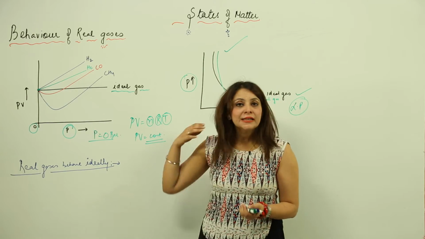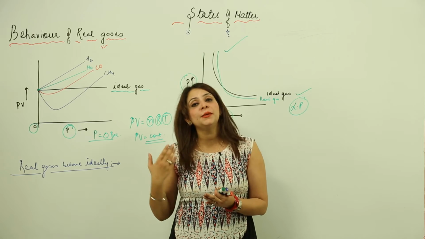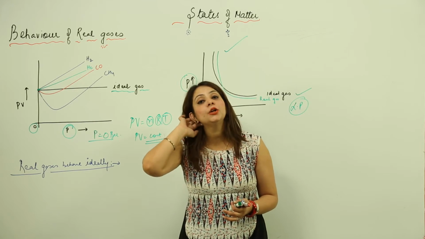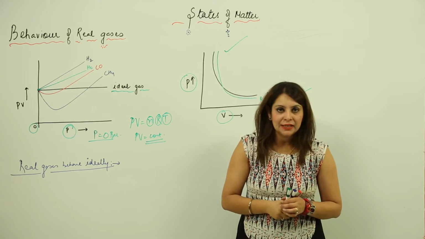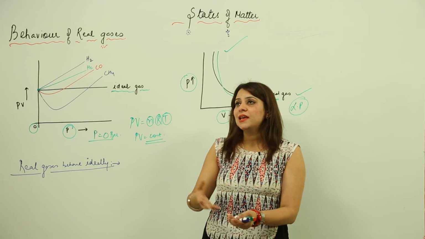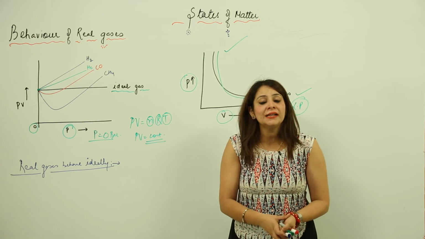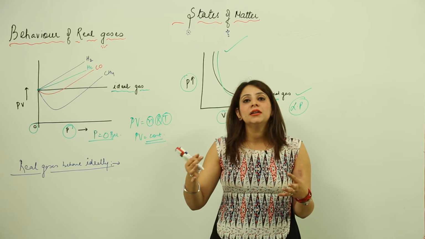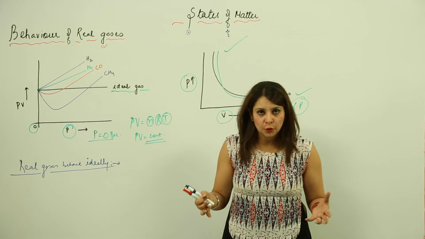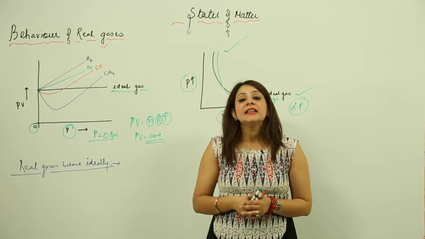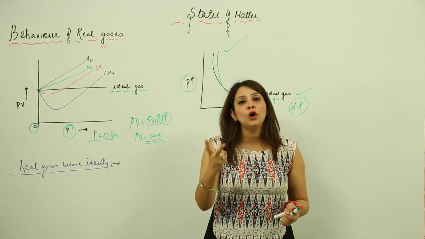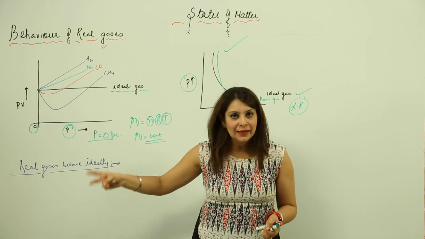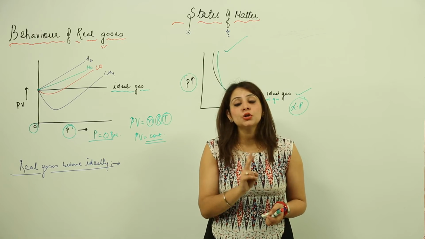Now the question is, why do real gases deviate from the behavior of the ideal gas, or why are they not similar to the ideal gas? There must be a perfect reason for why these gases show a difference in properties. The reason behind that is the two faulty assumptions which we consider in the case of a hypothetical ideal gas. And what are those two conditions?